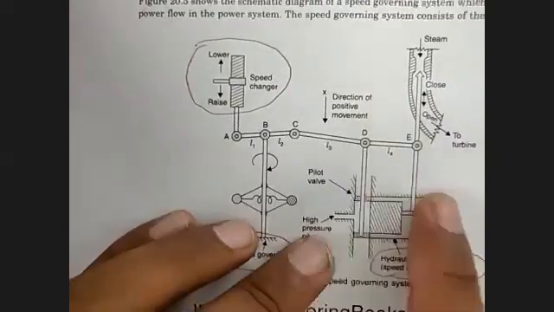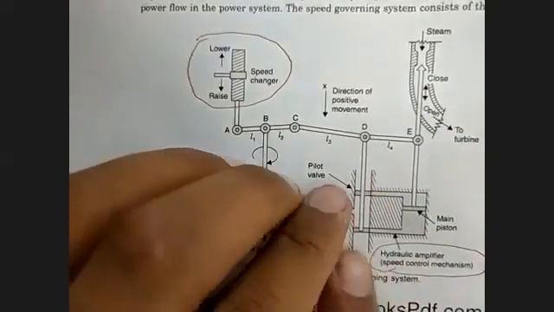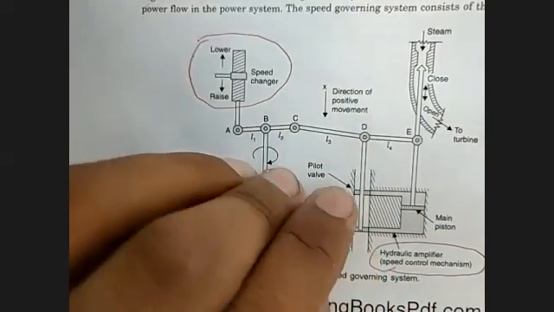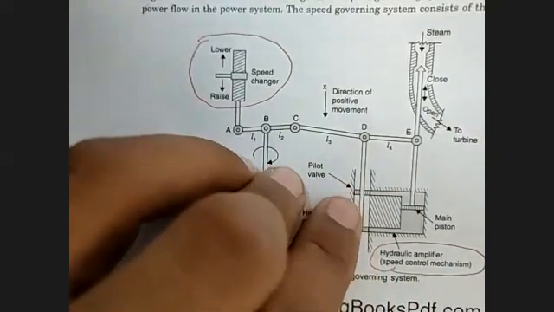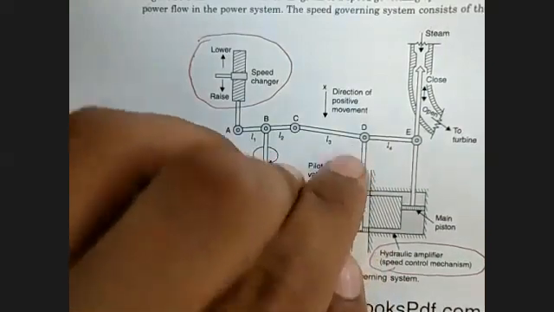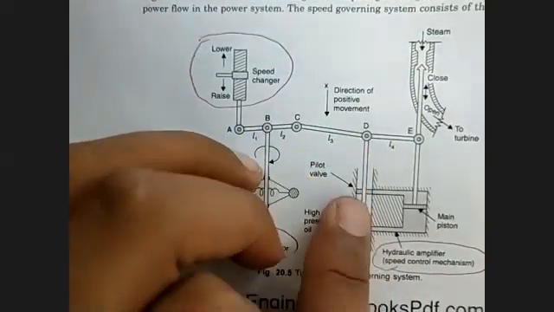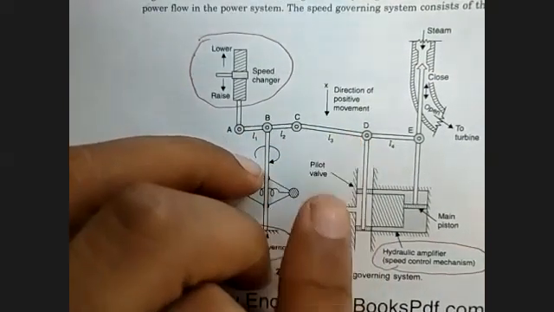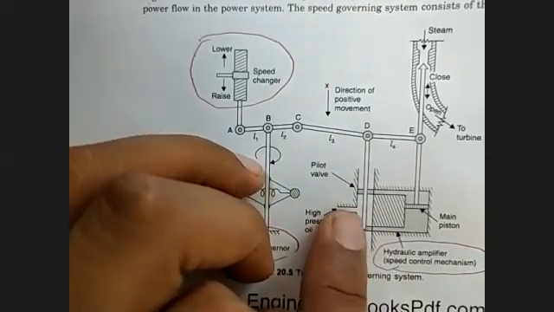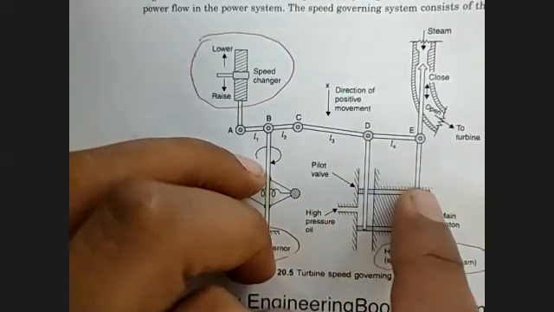This is a hydraulic amplifier. So you can see that this is the oil which will be controlled. This we have filled oil. When we move this D point upward, then these 2 points will be moved upward, and your oil will be flowing from upward direction.